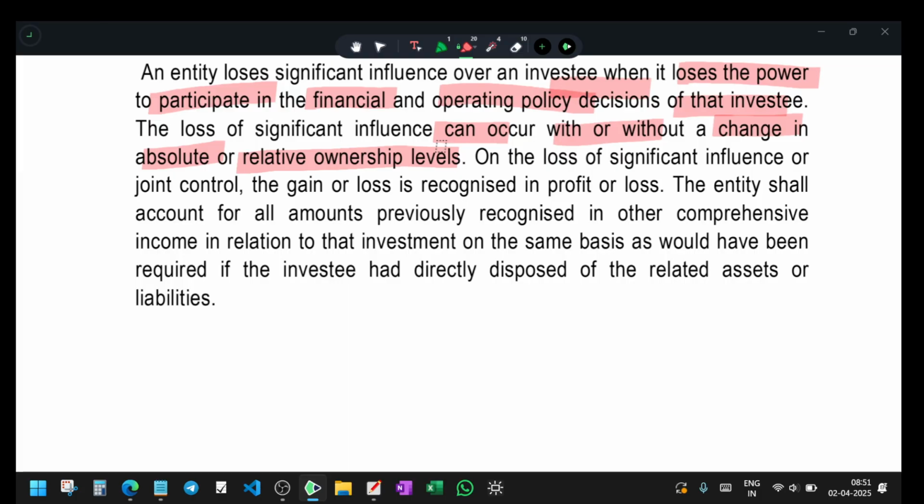I have the control, but I lose the control. I have 20% equity there, but I lost the control. That is also a part. Or I don't have the 20% equity, but I have the control, but I lost it. That is also a possibility. So that also is loss of significant influence, either through a loss of relative ownership level or a change in absolute ownership level. We should think about that and take it into consideration on the loss of significant influence.